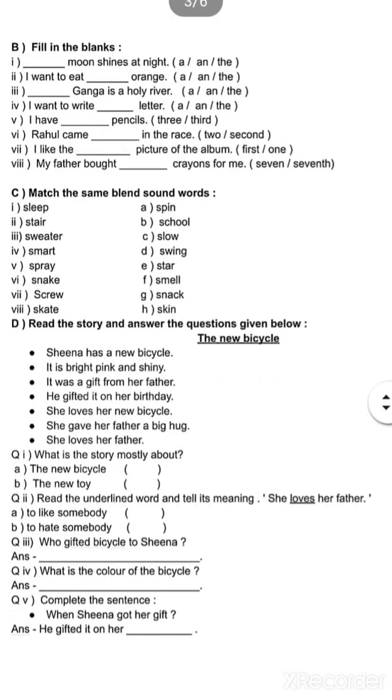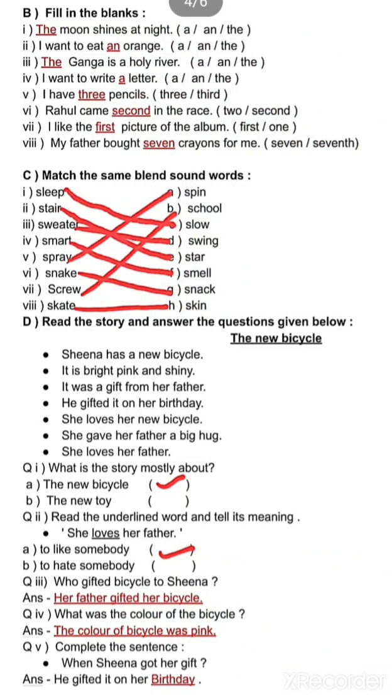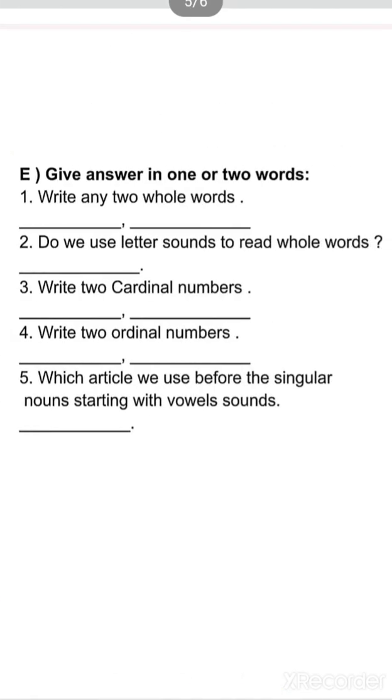Next question, complete the sentence. Here is the question written. You have to complete the answer of the question. So when Sheena got her gift, when means at what time, when did she get the gift? He gifted it on her birthday. When she got her gift, she got the gift on her birthday. So we will complete the sentence by looking in the story. He gifted it on her birthday.